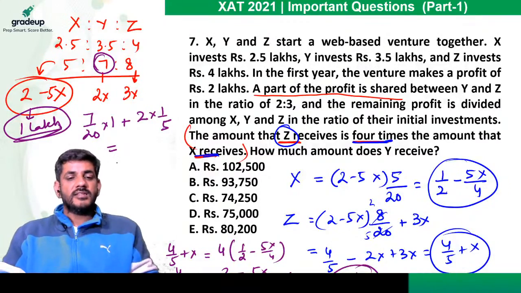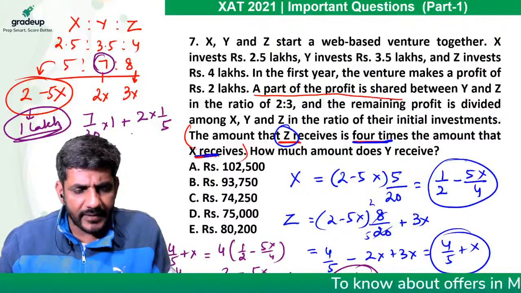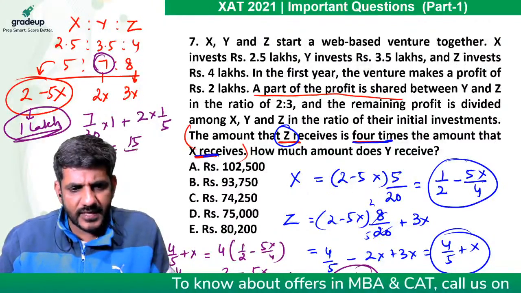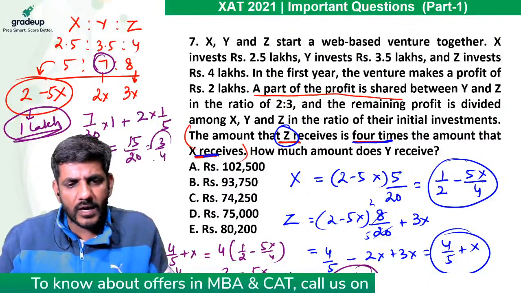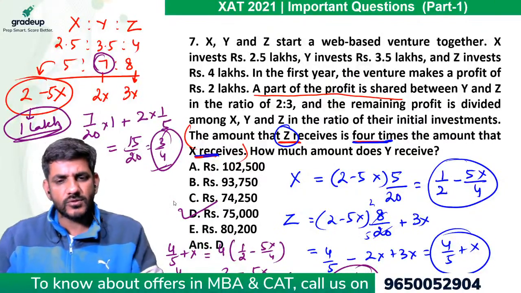इन दोनों को ऐड कर देते हैं, we'll get what is the amount that is received by y. तो 7 by 20 plus 8 by 20, that is 15 by 20, or 3 by 4 lakhs. 3 by 4 lakhs is 75,000. So D option should be the answer.